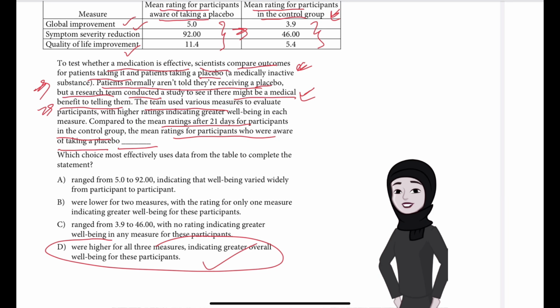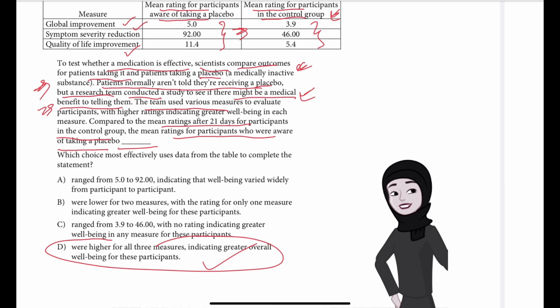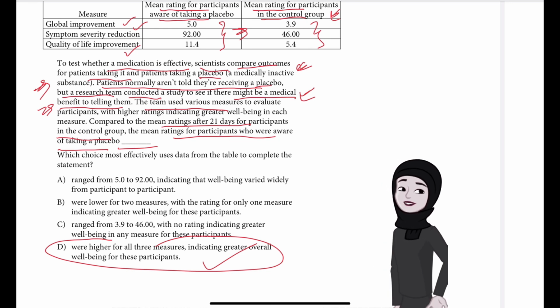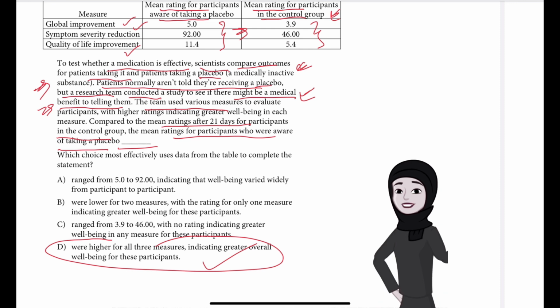Choice D is the best answer because it most effectively uses data from the table to complete the statement comparing the mean ratings for two different groups of participants in a study. The text explains that a research team evaluated the study's participants using various methods in order to learn whether there might be a medical benefit to telling patients they are receiving a placebo.